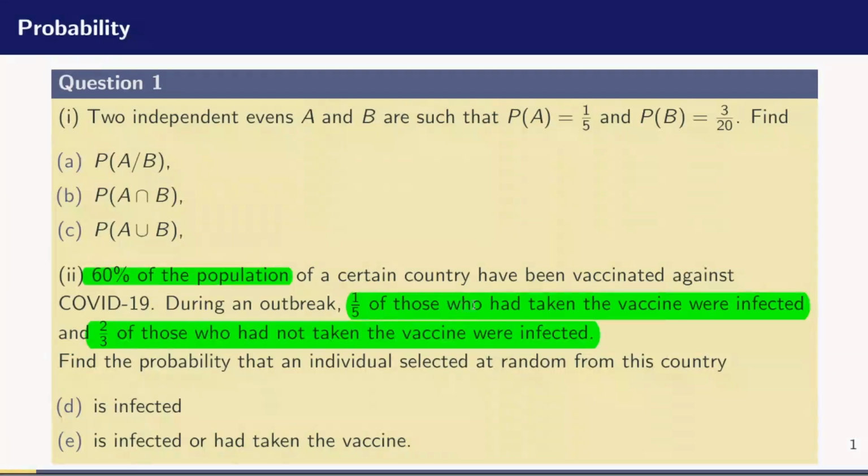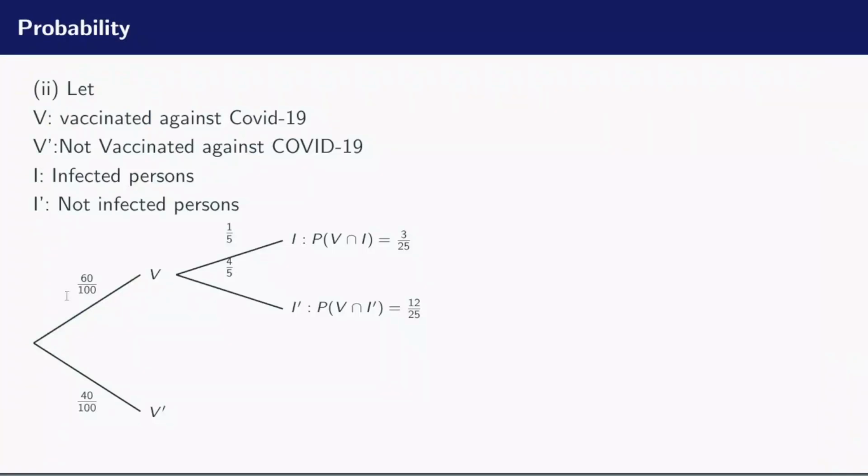So 1/5 of those who had taken the vaccine were infected. So out of this 60%, 1/5 of those who had been vaccinated were infected. Therefore, 4/5 of those who had taken the vaccine were not infected. So the complement of 1/5 is 4/5, because 5 minus 1 gives us 4. And if we add these both, we are going to obtain 1. So let me now move on to the other arm.